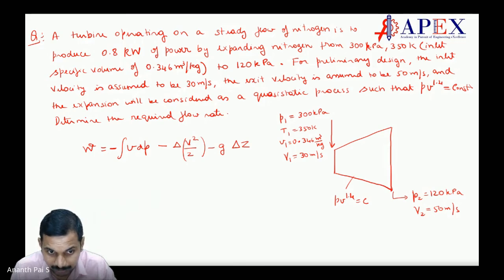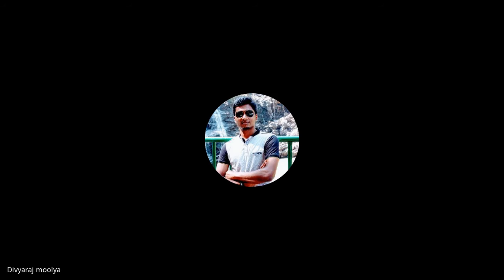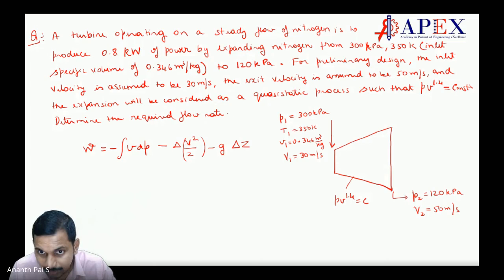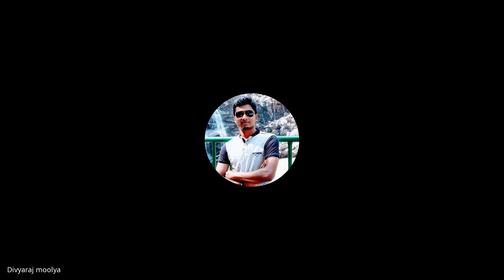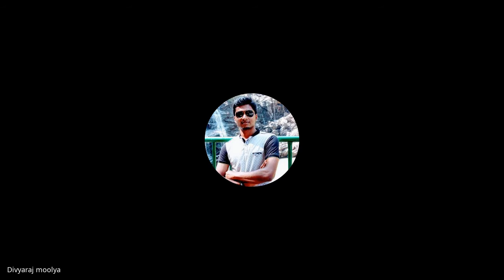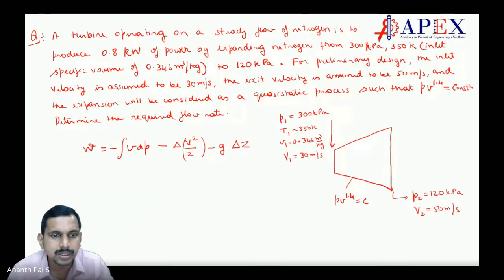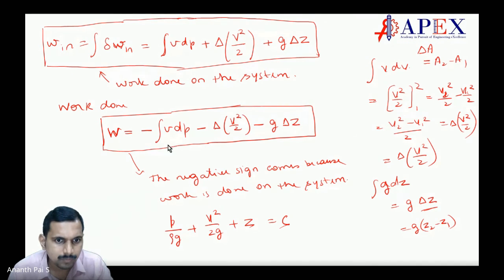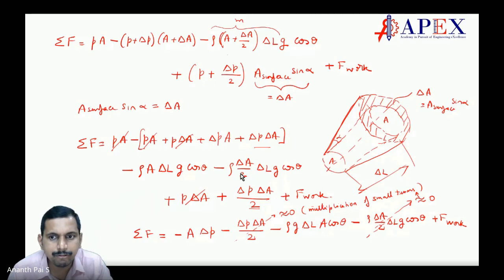Yes, tell me. Sir, in the derivation also we have considered that the liquid possesses force, no? Like here also it's the same thing, right? One of the things that happens in this case is that work is done on the system.